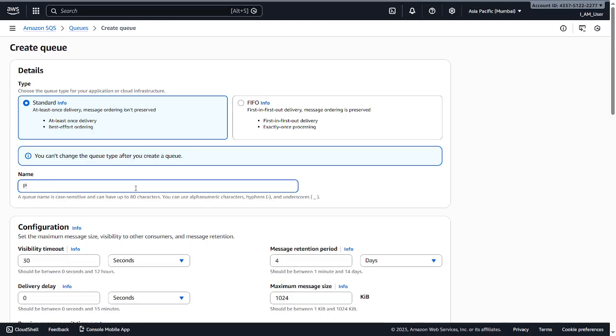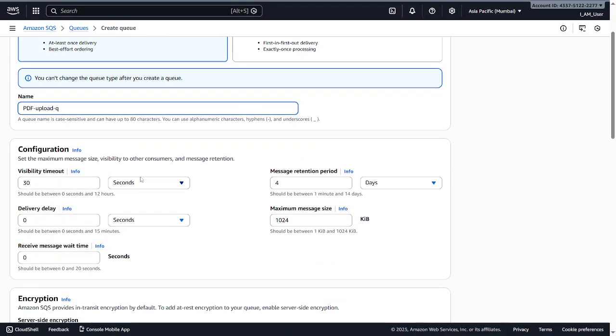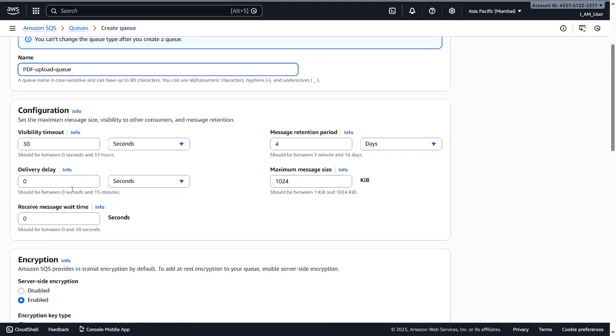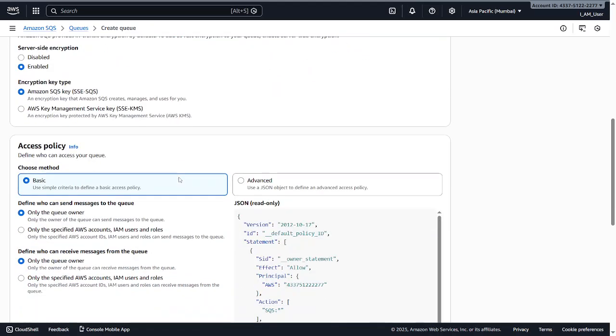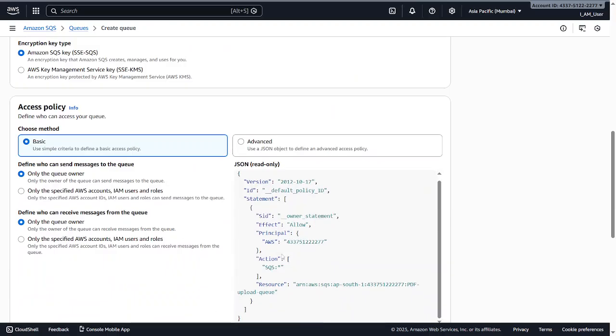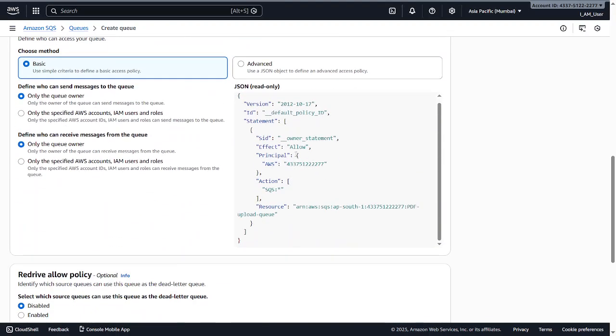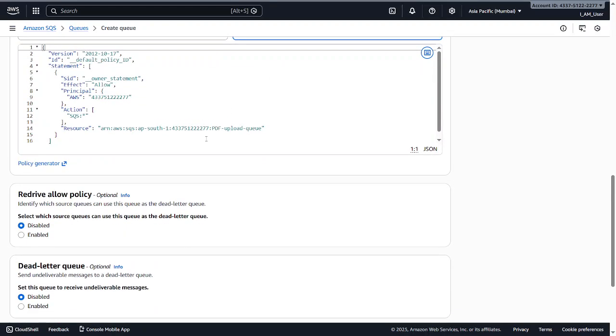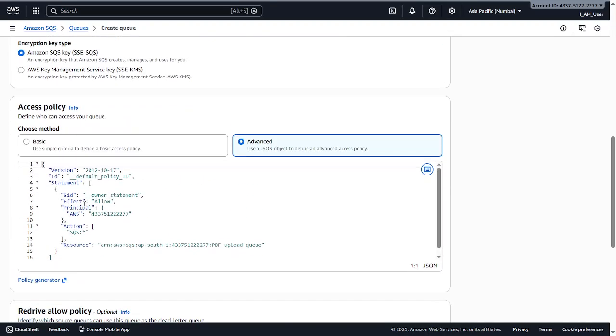Say some PDF upload queue, or you just use the queue or something, and then the visibility timeout and all those things. We just leave all these as default. But the main thing is over here. Here we are going to give the full permissions. Currently this has permissions only for the SQS, only for the queue, but to access our service, our S3 bucket,